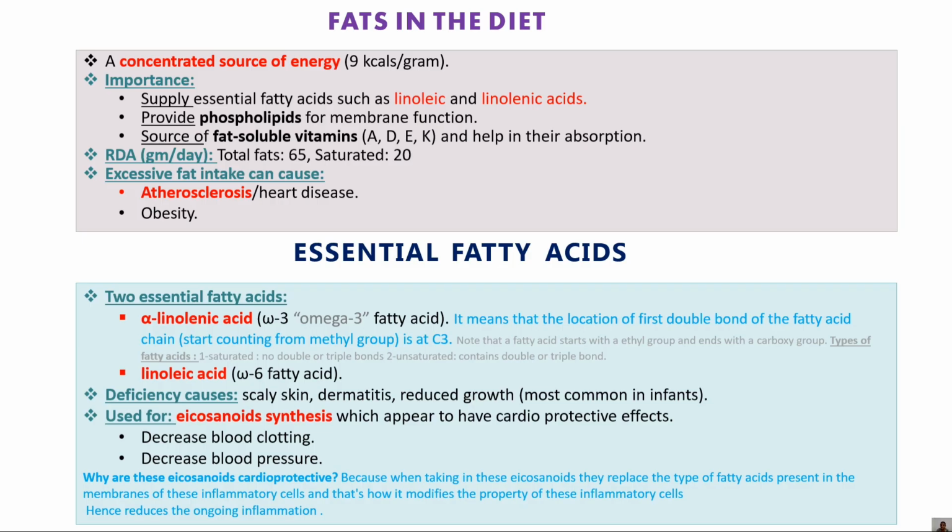Next student will be discussing the fats in the diet, whatever the role, RDA, whatever the essential fatty acids, non-essential fatty acids, all regarding the fatty acid we will discuss. Okay, so as we all know that the fat is the highest energy source in our body, right, which provides 9 kilocalorie as compared to the carbohydrate and the protein. Carbohydrate and protein how much provide? 4 kilocalorie. Fat provides the highest amount of the energy in our body and is also called the stored energy in our body. ठीक है, फैट क्या है?